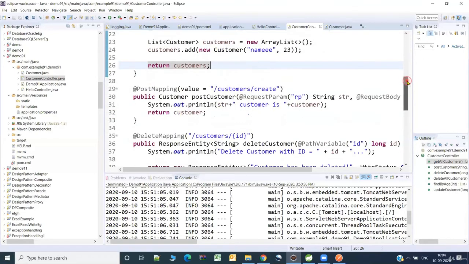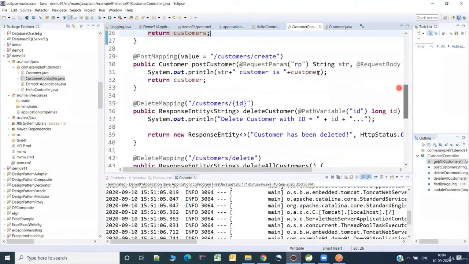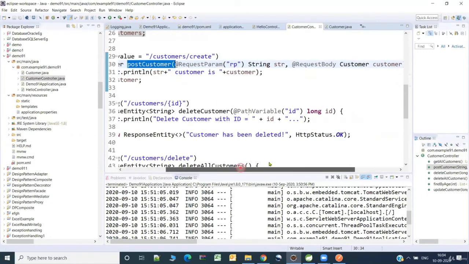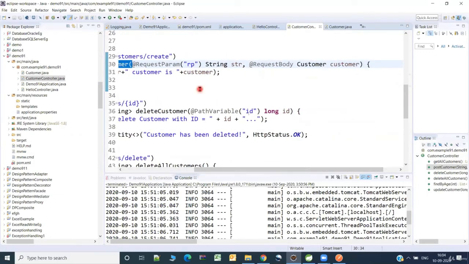Fine. So here I'm trying to post the customer, that means I'm trying to create a new customer. As you would have seen, you can get the parameters in the request. For example, you have a URL like this, and you want to send something like RP equal to 45.